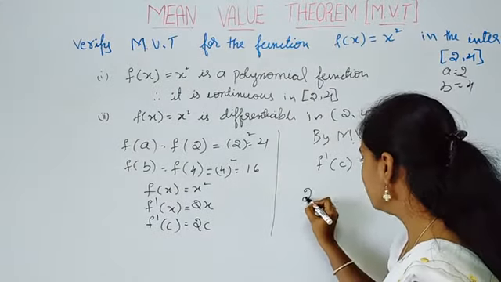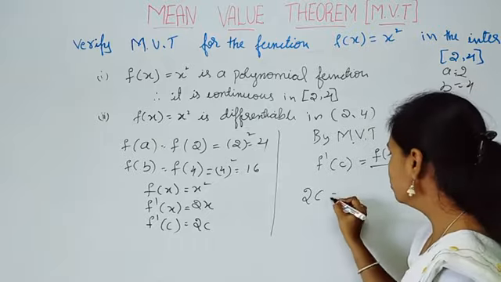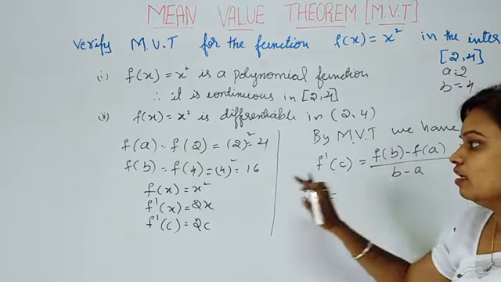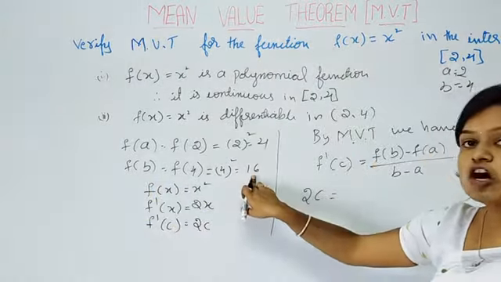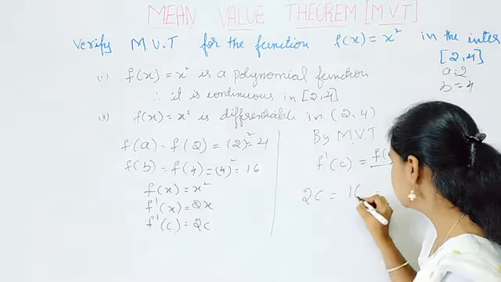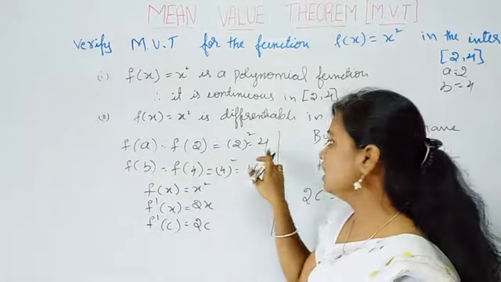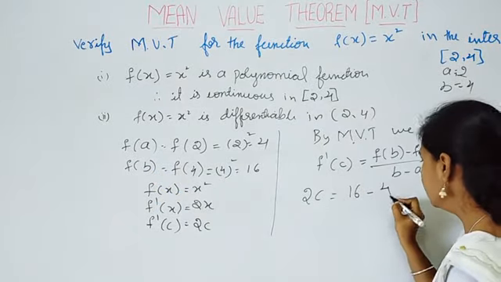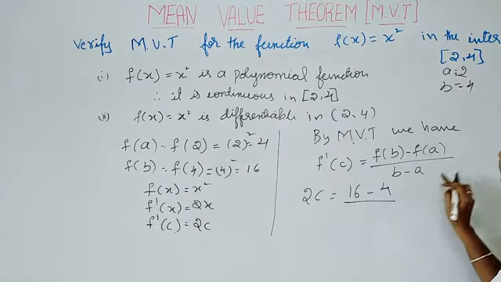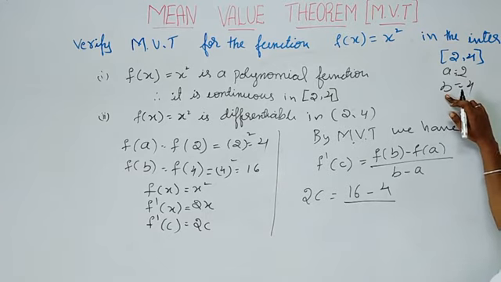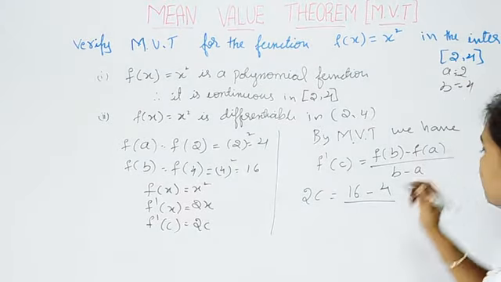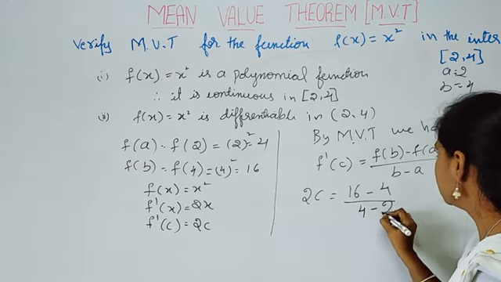So replace the value: f dash of c is equal to, what is f of b? f of b is equal to what? 16, right? 16 minus, what is f of a? f of a is 4, divided by b minus a. I already told that this is b, this is a. So b minus a means 4 minus 2.